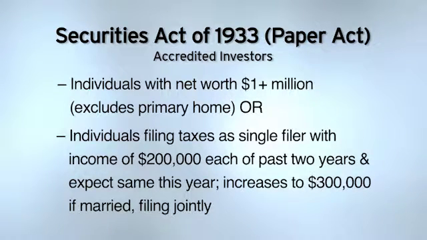Now be careful here. There's one net worth, whether a single filer or a married couple filing jointly. There's only one net worth here, net worth of $1 million or more, whether you're a single filer or you're a married couple filing a joint tax return. But when we start looking at income, now there are two different income levels. Someone filing a tax return as a single filer has the income requirement of $200,000, and the person married filing jointly $300,000.